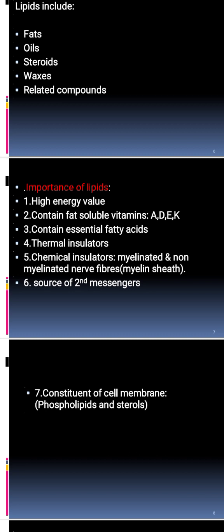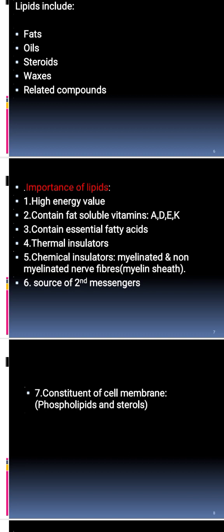Lipids also contain essential fatty acids, and you know, of course, the meaning of essential fatty acids. In biochemistry, when we say essential biomolecule and non-essential biomolecule, of course, we are not saying the first biomolecule is important and the second is not important.